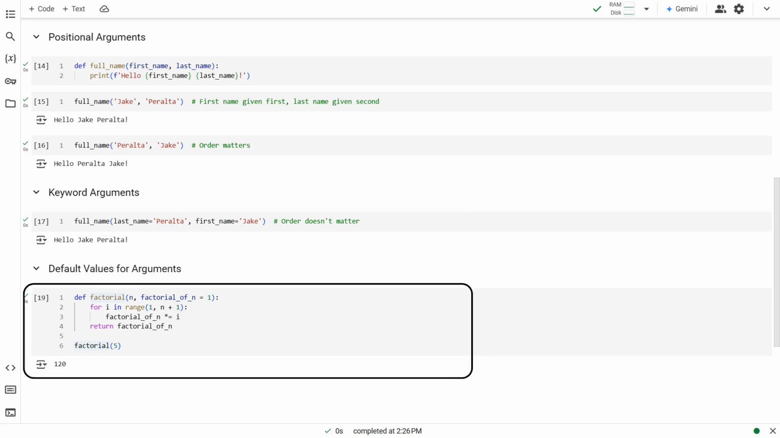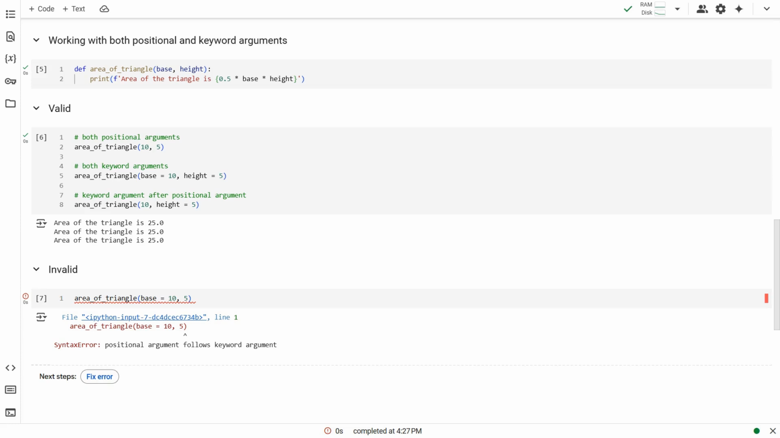It is also possible to specify a default value for a parameter. In this example, we calculate the factorial of a number using a function. We iteratively multiply the numbers from n down to 1. Instead of initializing the factorial of n variable, we can set a default value to it and use it in the function. In this case, we have set the default value of the factorial to 1. A function can have both positional and keyword arguments.